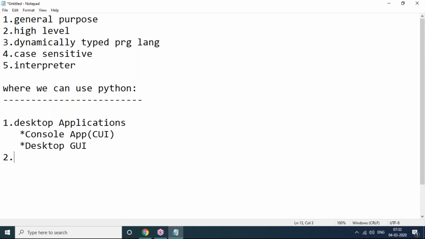And next, using Python, we can develop web applications. For web applications in Python, we should use a framework called the Flask framework or the Django framework. We can use either of these two frameworks. Flask is a simple and very small framework which is used for small-scale web application development, whereas with Django we can design full-fledged professional websites. Django is recommended, but only after learning Python.